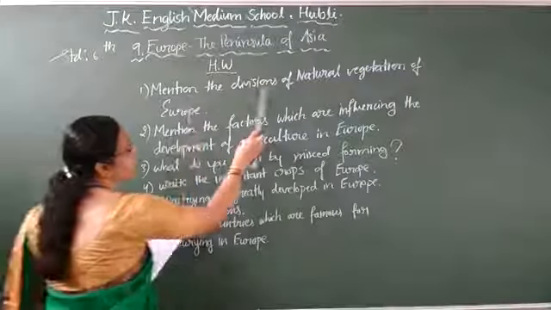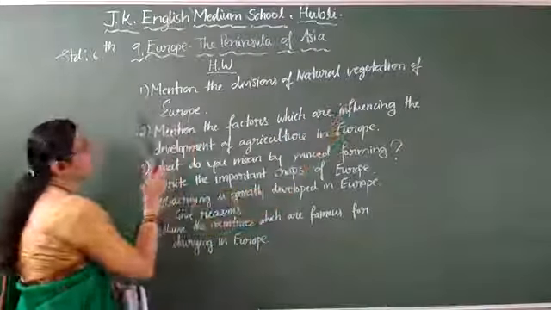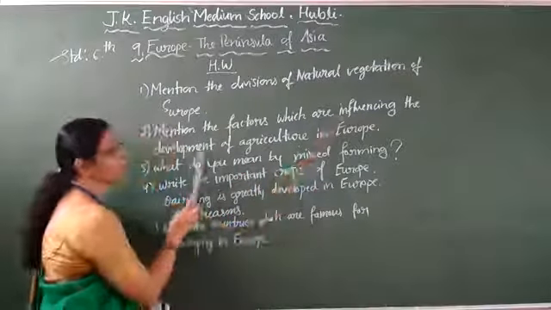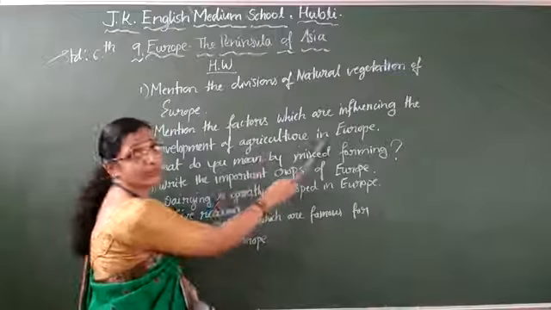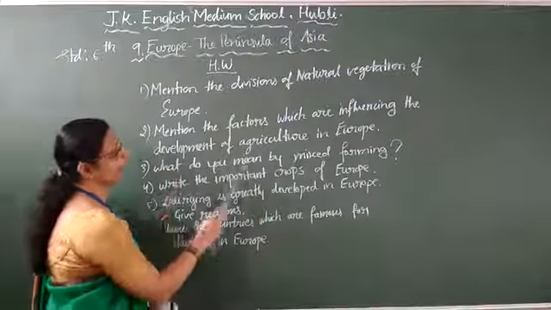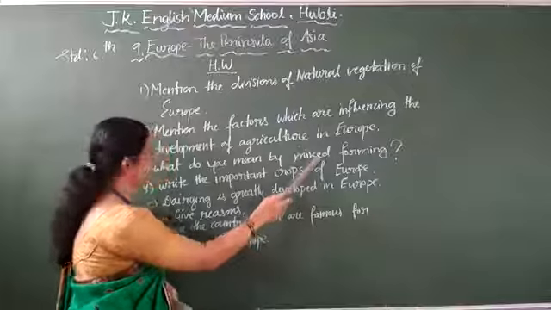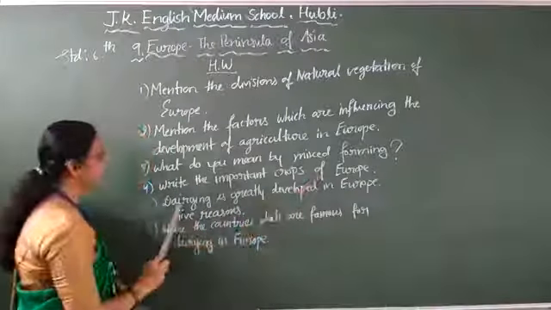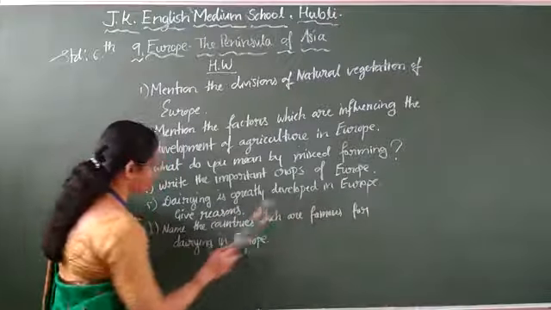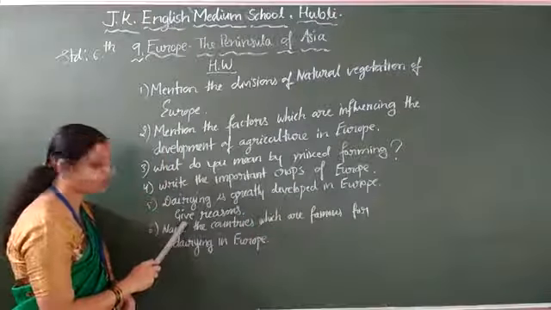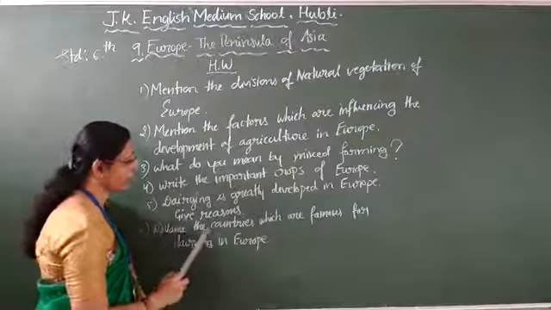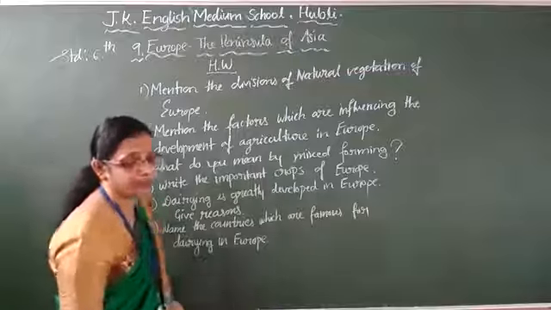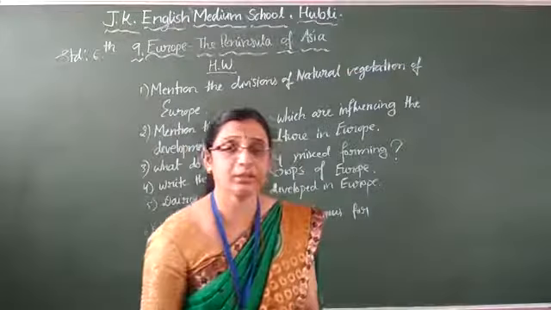Mention the divisions of natural destinations of Europe. Mention the factors which are influencing the development of agriculture in Europe. What do you mean by mixed farming? Write the important crops of Europe. Dairy is greatly developed in Europe; give reasons. Reasons you have to write, seven are there. Name the countries which are famous for dairy in Europe. Write the countries' names.